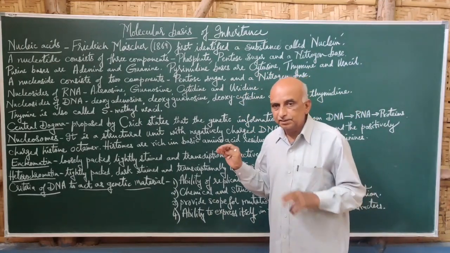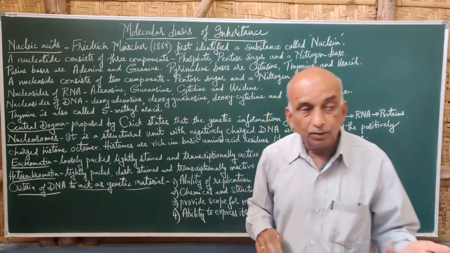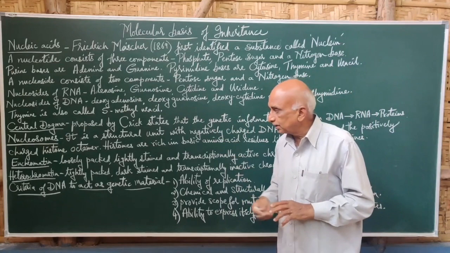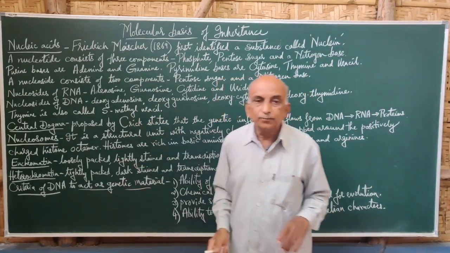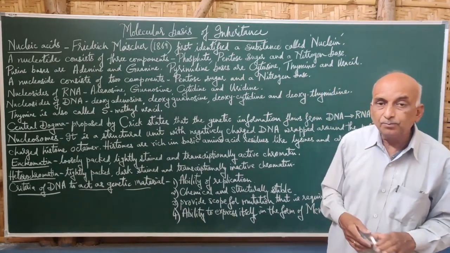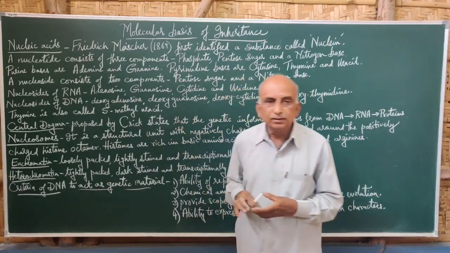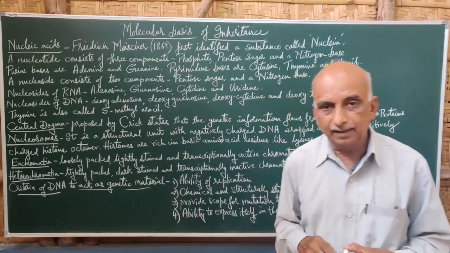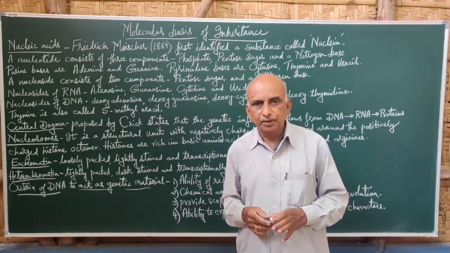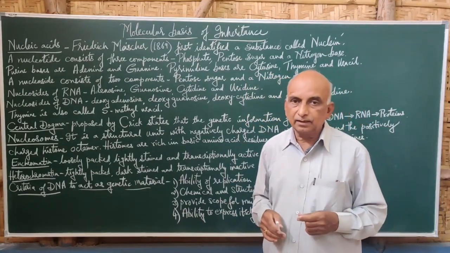A nucleoside is made up of only 2 components. When the nucleoside combines with phosphate or phosphoric acid, it forms a nucleotide. That is about nucleosides. Thymine is also called 5-methyl uracil. Then when we come to the functions of DNA and RNA, briefly, DNA is the genetic material, and RNA is involved in protein synthesis to express a character.